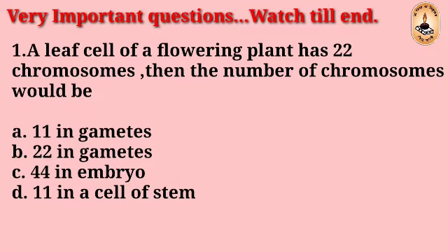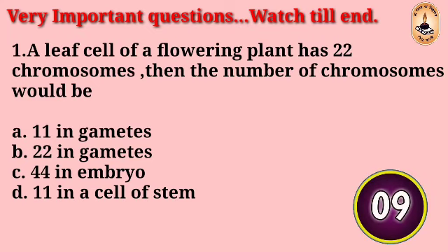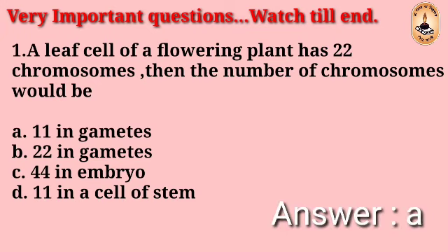Question number 1. A leaf cell of a flowering plant has 22 chromosomes, then the number of chromosomes would be: 11 in gametes, 22 in gametes, 44 in embryos, 11 in a cell of a stem. The right answer is A, 11 in gametes.